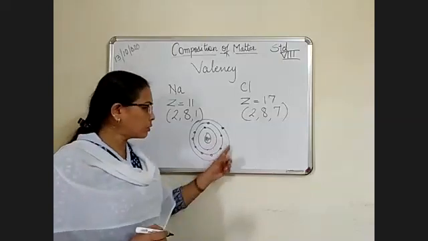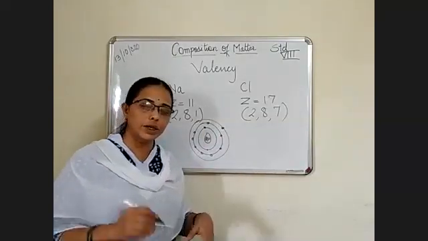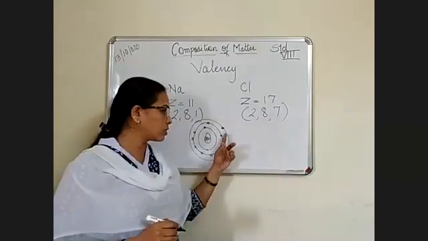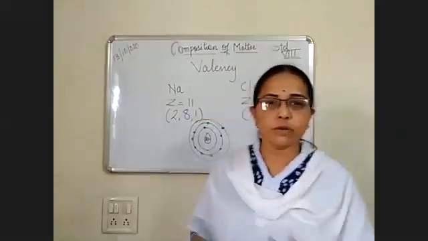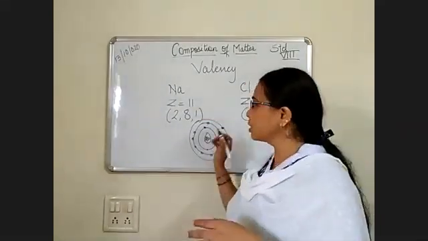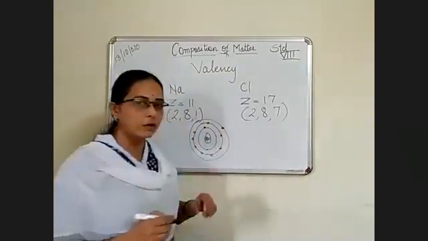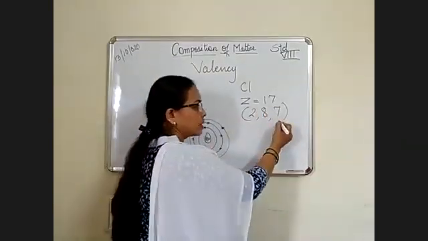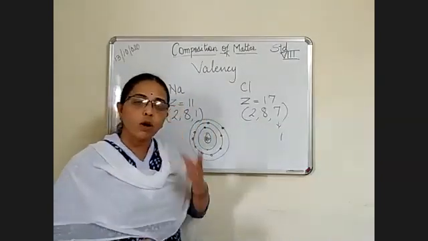Now the outermost orbit is incomplete because it requires 8 electrons. Nobody will give this many electrons to sodium. That means chlorine wants 1 electron to complete its outermost orbit, and sodium would need 7.